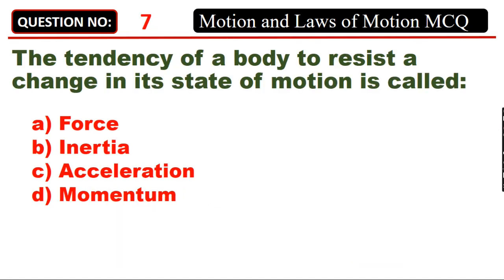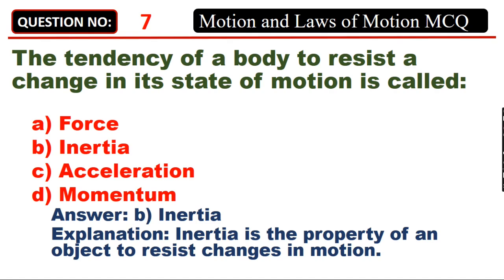The tendency of a body to resist a change in its state of motion is called A. Force. B. Inertia. C. Acceleration. D. Momentum. Answer: B. Inertia. Inertia is the property of an object to resist changes in motion.